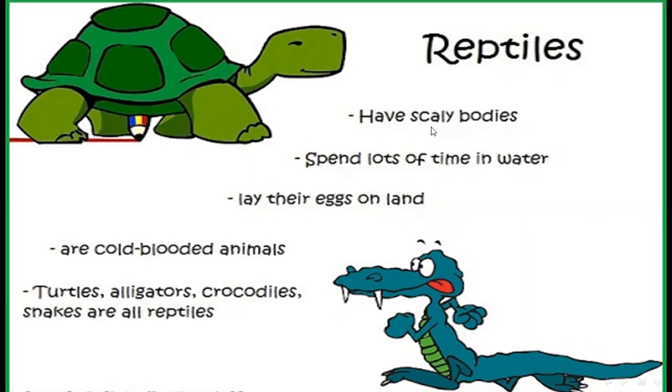Reptiles have scaly bodies, spend lots of time in water, and lay their eggs on land. Reptiles are cold-blooded animals, and the best examples are turtles, alligators, crocodiles, and snakes.